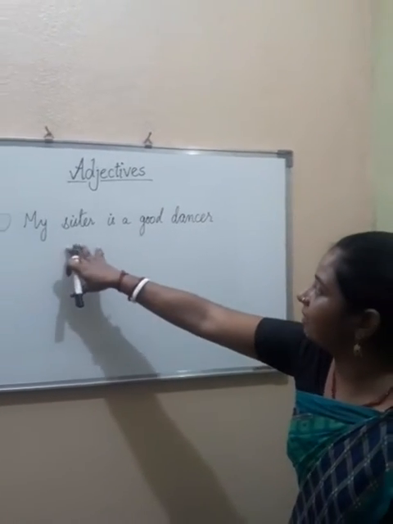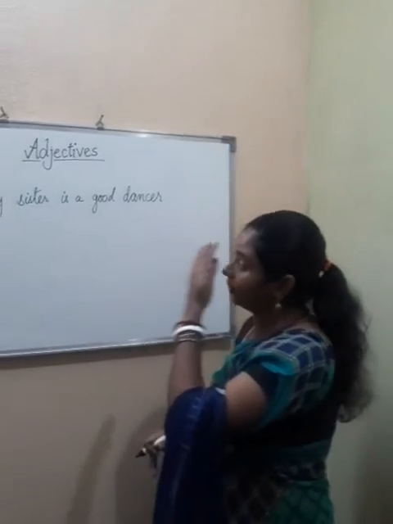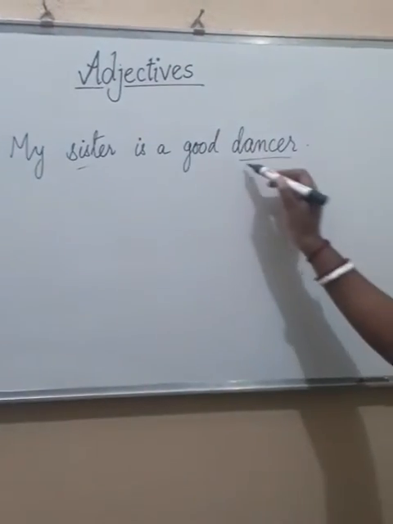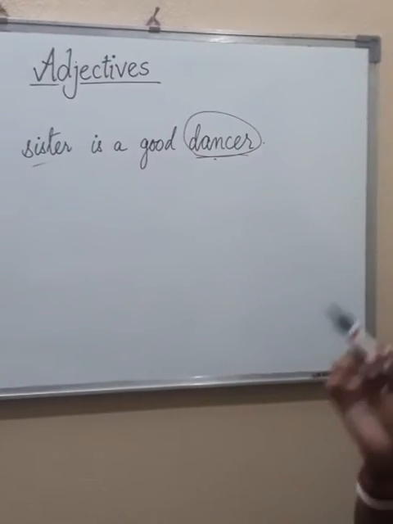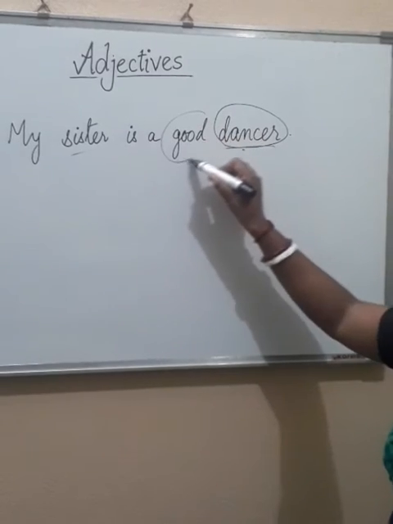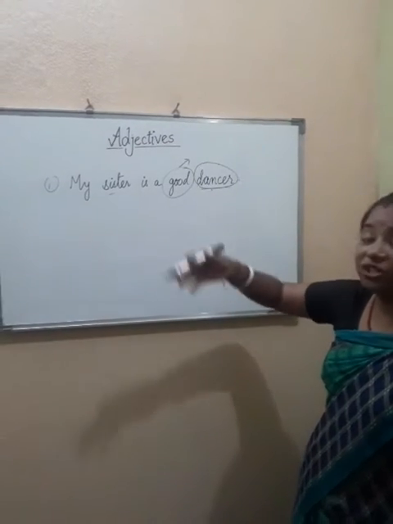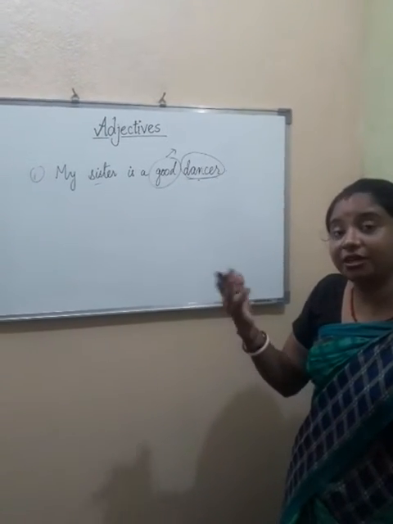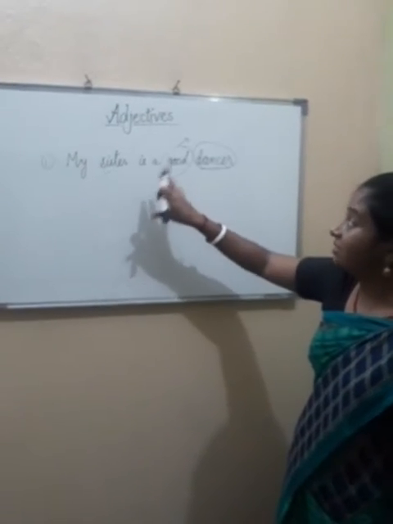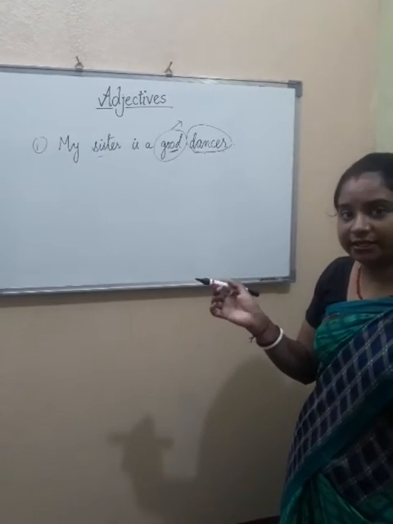Now in this sentence, which one is the noun here? First identify the noun. There are two nouns, sister and dancer. Dancer is a common noun. Now which word is the describing word? The describing word is good. It gives some additional information about the noun or pronoun. Here it is a noun. So in my sister is a good dancer, good is the describing word, so it is an adjective.